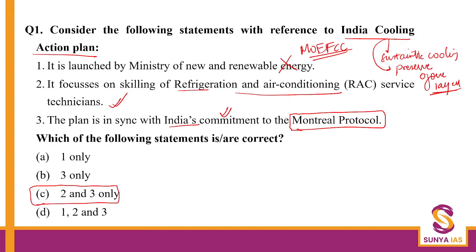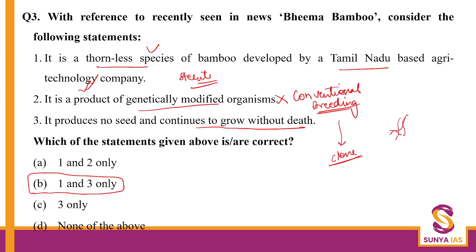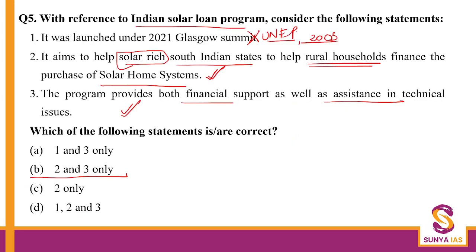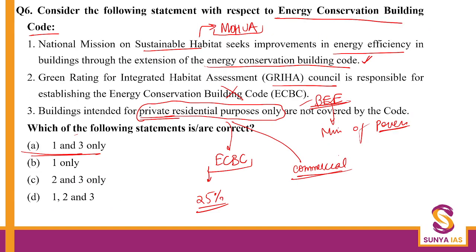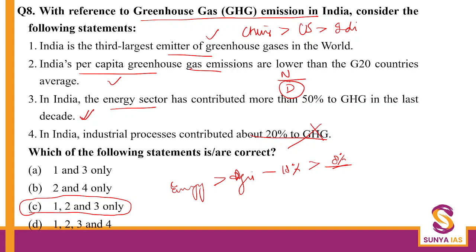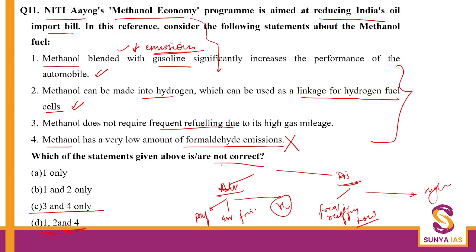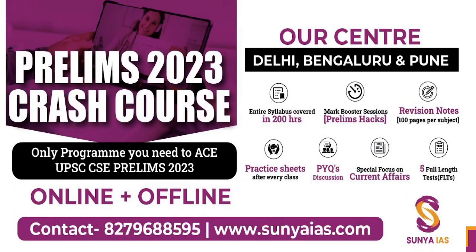So let me quickly recap these questions for you. We started the discussion with the India Cooling Action Plan. Then we saw the World Sustainable Development Summit, Bima Bamboo, Griha. Then a question on India's solar loan program. Then we spoke about the Energy Conservation Building Code. Then the National Mission for Sustainable Himalayan Ecosystem. Greenhouse gas emissions and the trends globally. A question on renewable energy certificates, the Green AG project, and the last one on the methanol economy.